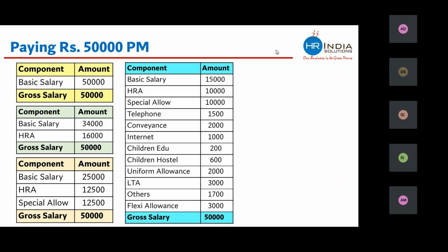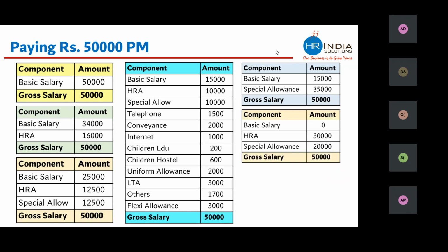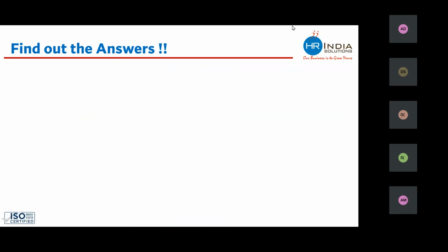There is nothing wrong. But if you want to pay 50,000 in this way, or in this way, or in this way, these are legally wrong. You cannot have these kinds of breakups. And in our actual classes, we understand this. Okay, let me proceed, guys.